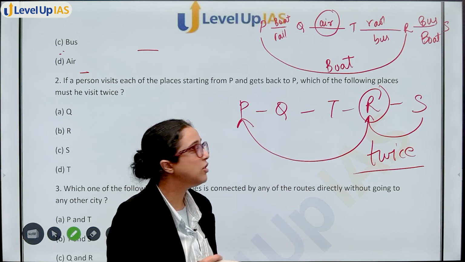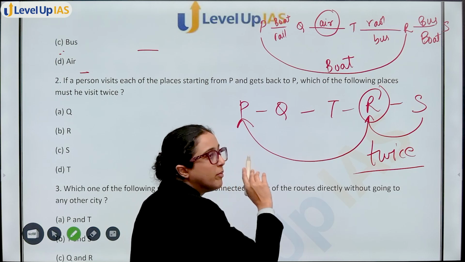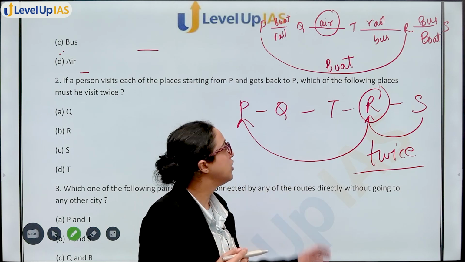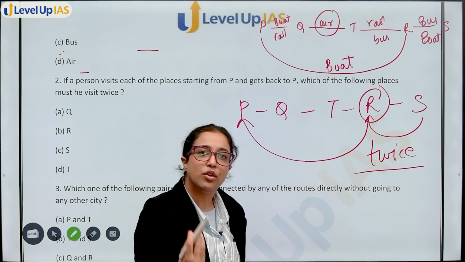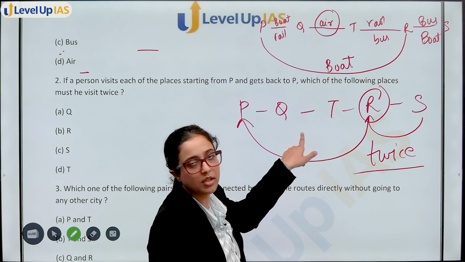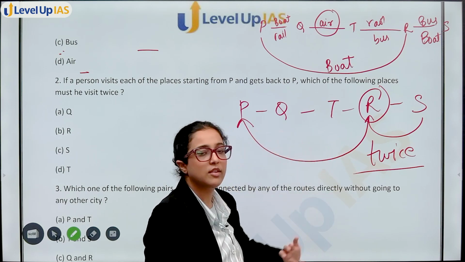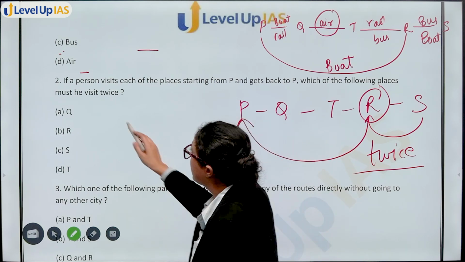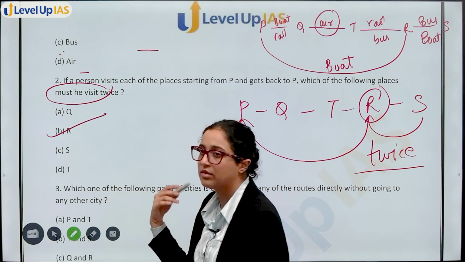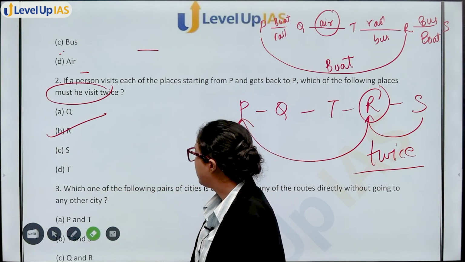So you can also take again the same route, but then you will have QT as well. But R will surely be repeated. Here QT will not repeat, but R will repeat in both cases. So must he visit? R he must visit twice. Next question.